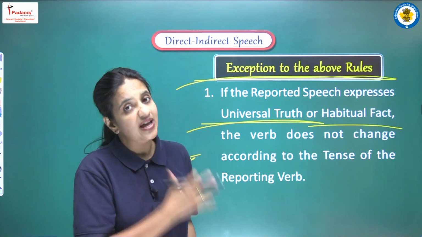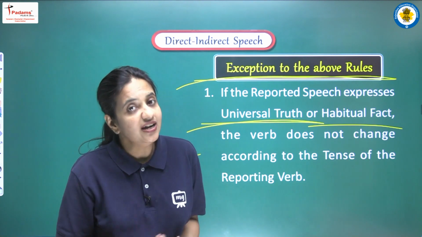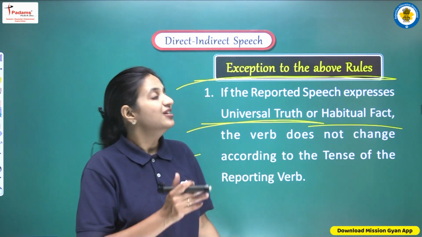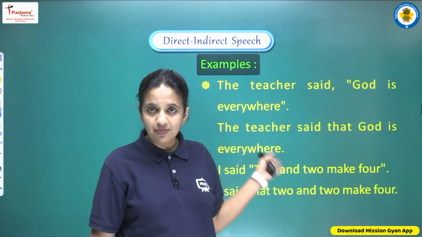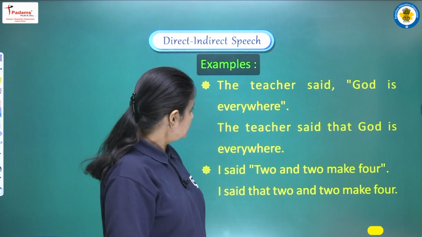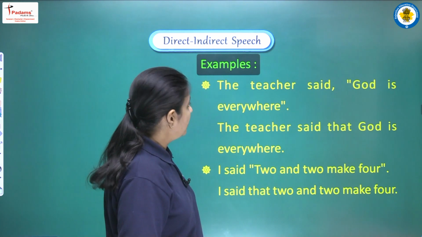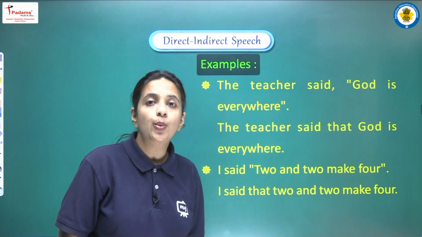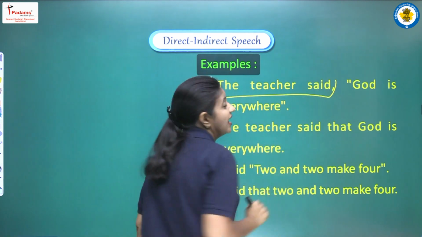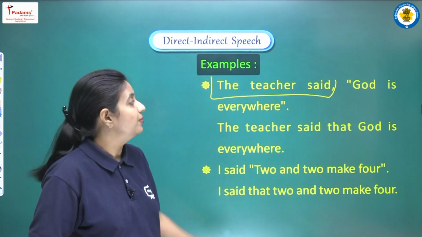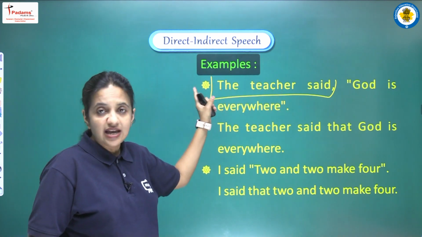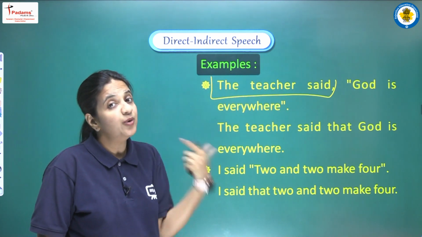So these are very important points, students, that we are discussing here. Pay attention, learn all these rules. Okay, so now we are having some examples that are related with this exception. So let's read. The first sentence is, the teacher said, God is everywhere. So in this sentence, this is our first part, that is known as the reporting verb. The part that is there in between the inverted commas, God is everywhere, this is our reported speech.